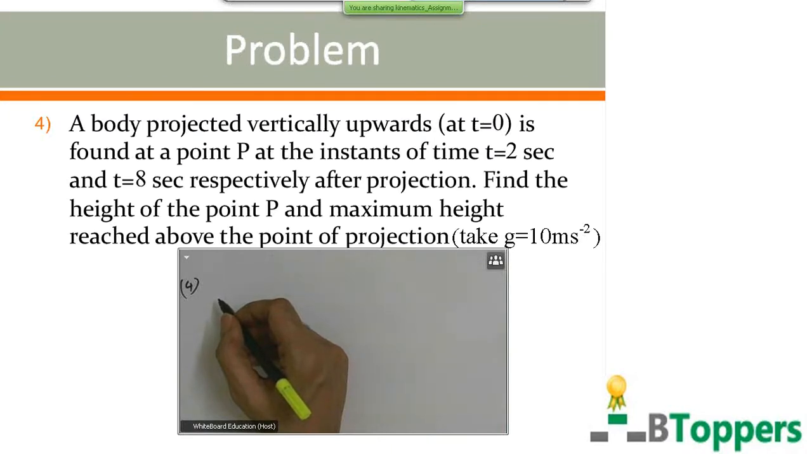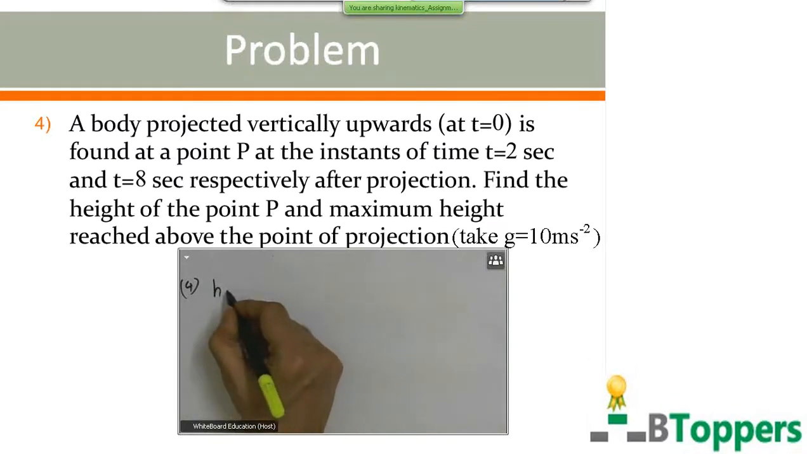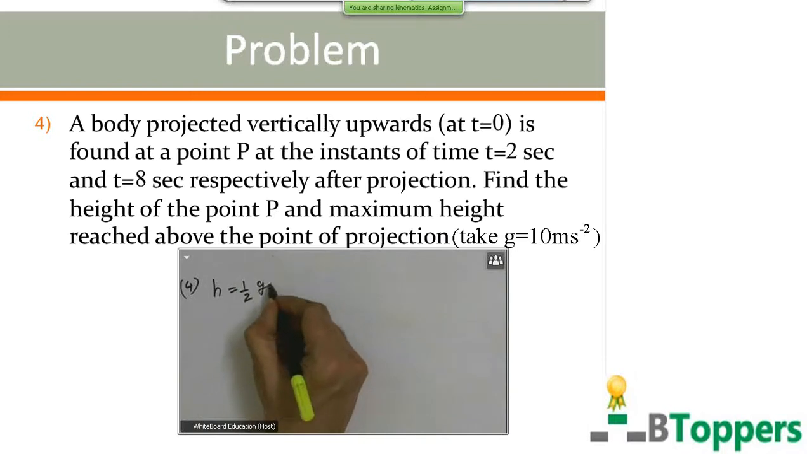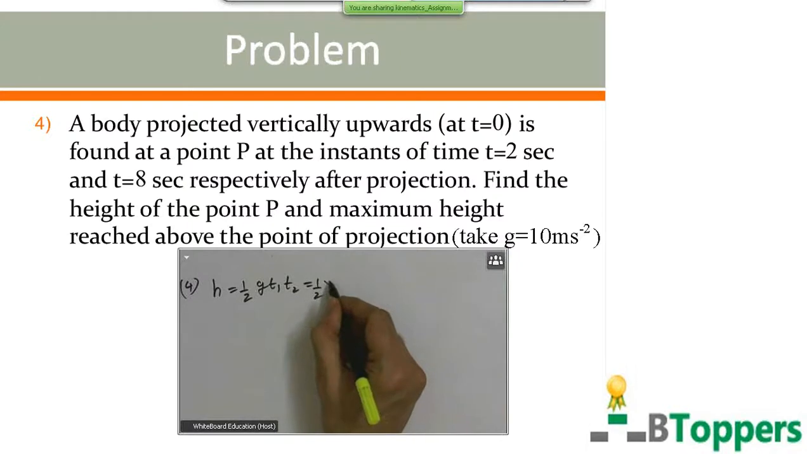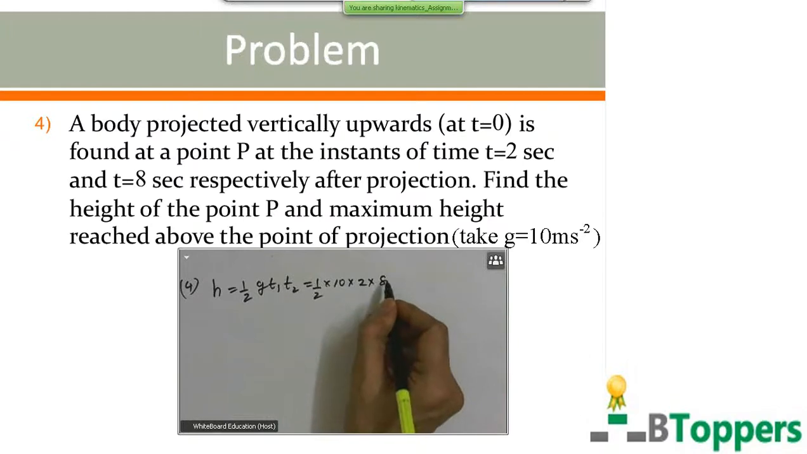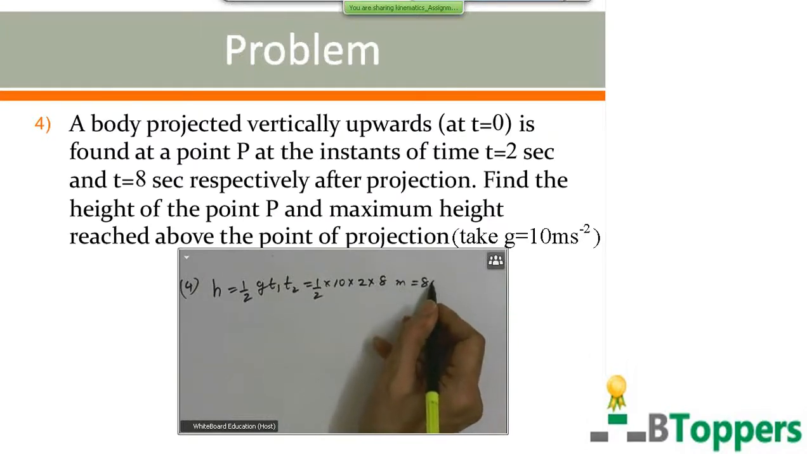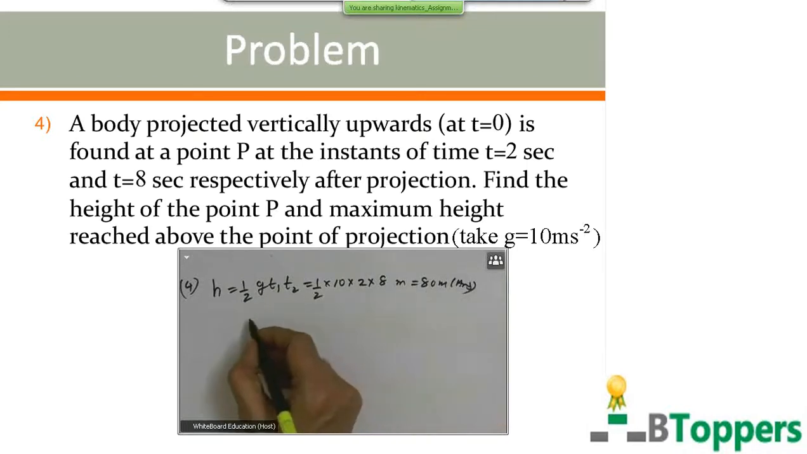In general, if a body projected vertically upwards at t equal to 0 is found at a point P at the instants of time t equal to t1 and t equal to t2 respectively after projection, then the time of flight is given by t1 plus t2. And the height of the point P above the point of projection is given by small h equal to half g t1 t2. Here g is 10 meter per second square, t1 equal to 2 seconds, t2 equal to 8 seconds. So you get the height of the point P above the point of projection as 80 meters for the first part of the question.